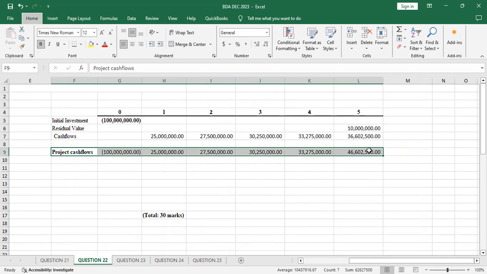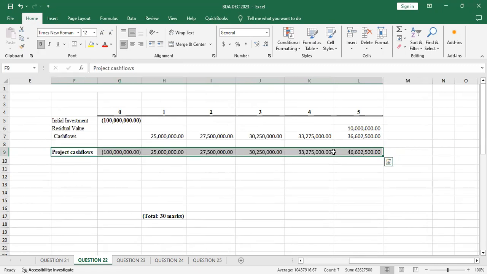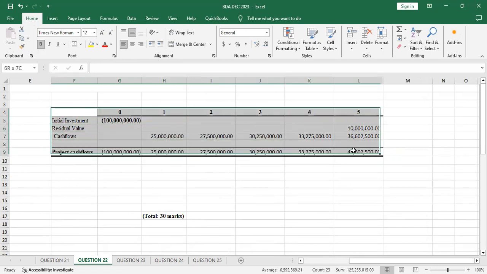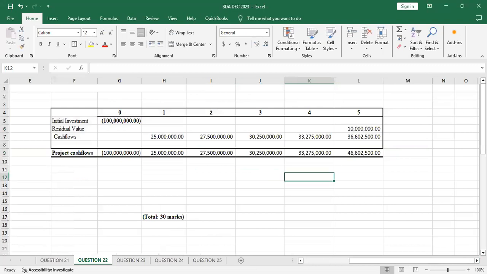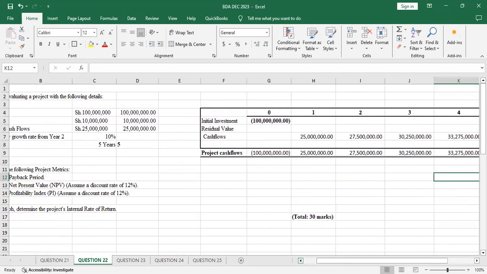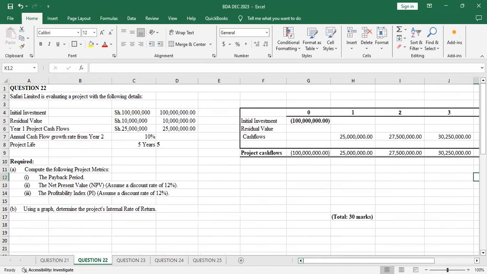Then I'll do Alt HBU. So these ones are the project cash flow. Maybe I can look this one in a box. Alt HBT. So you see we already have the project cash flows. Then we go to required payback period, the first one, isn't it? So maybe I can just write here the payback period.